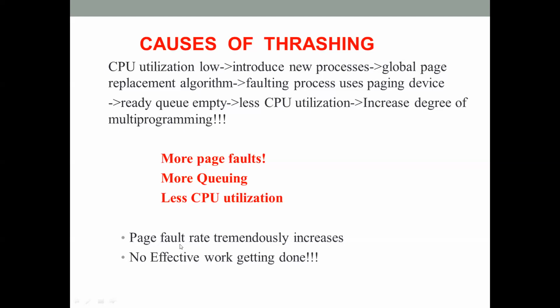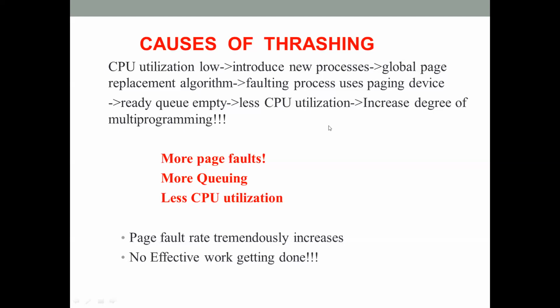So this is a typical example of the cause of thrashing. From this scenario, you can understand the two main causes of thrashing. What led to the thrashing here? Thrashing is nothing but high paging activity. Doing only paging and not doing any useful execution is called thrashing. So what is the cause of thrashing? There are two causes of thrashing here.